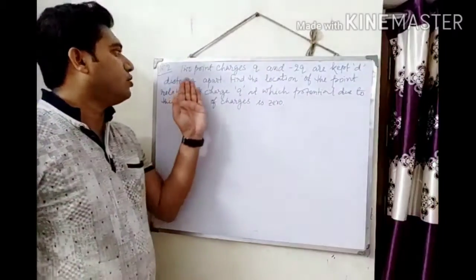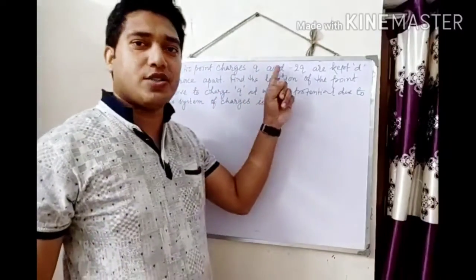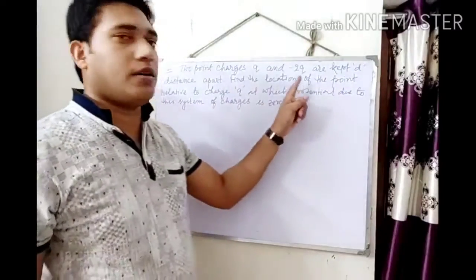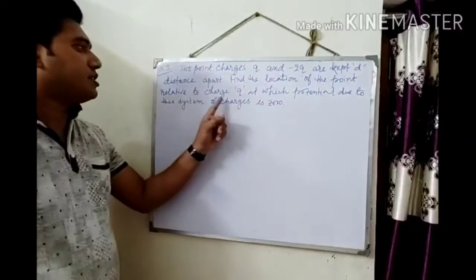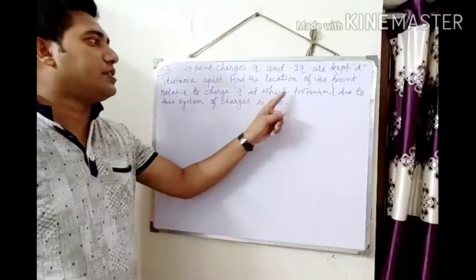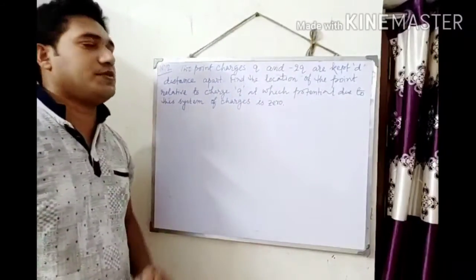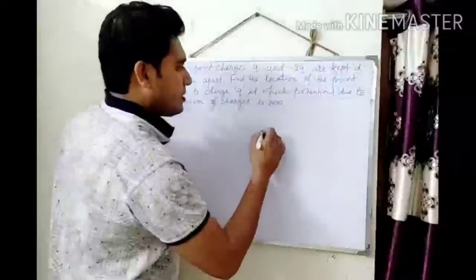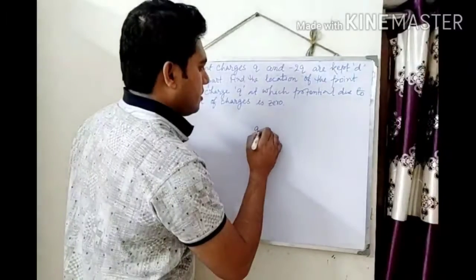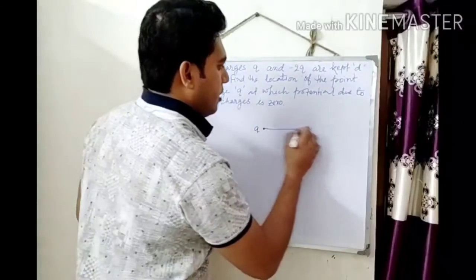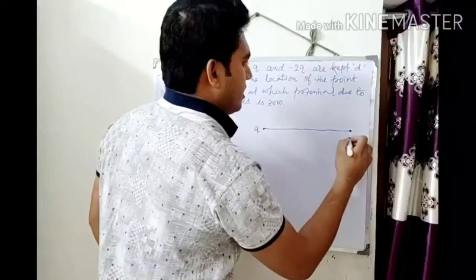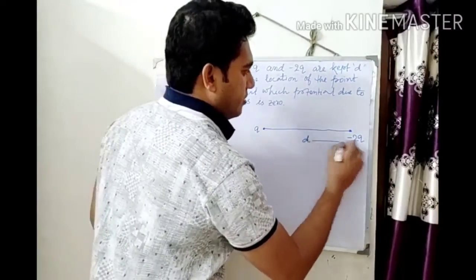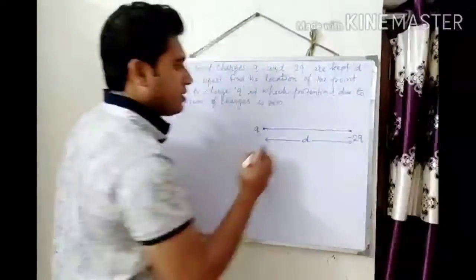Now the second numerical. Two point charges Q and minus 2Q are kept d distance apart. Find the location of the point relative to the charge Q at which the potential due to this system of charges is 0. Let me draw this system. Suppose Q is a charge here and minus 2Q charge is there. The separation between these two charges is d.